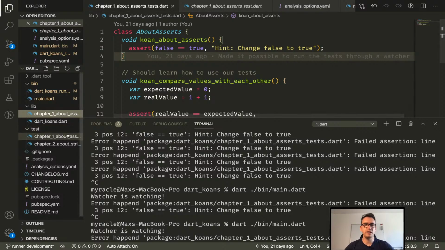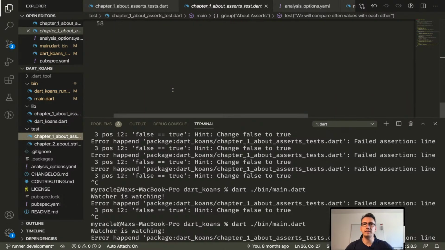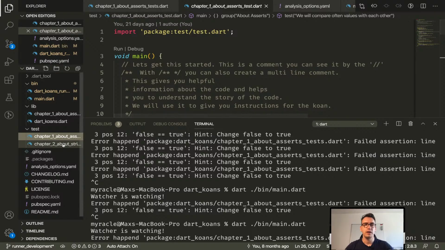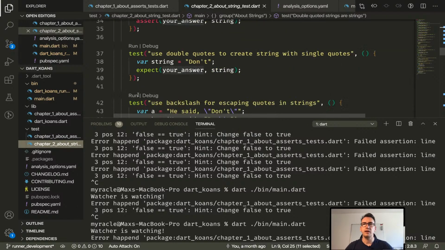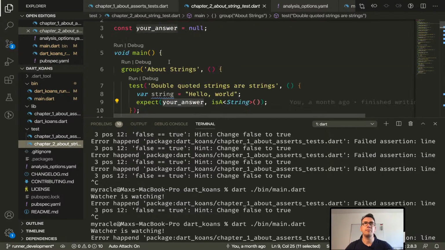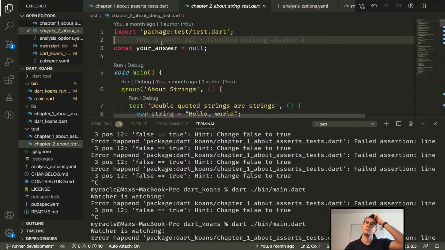Then what we have to do is we have to actually get all these tests from chapter 1 assert and chapter 2 about strings into our application, that everything is working.